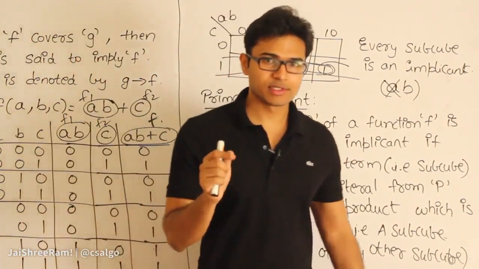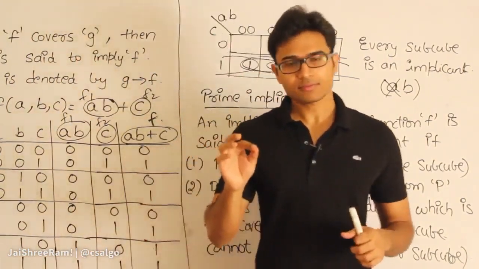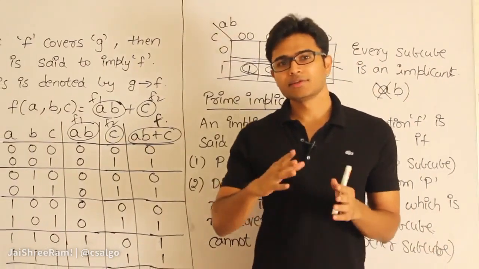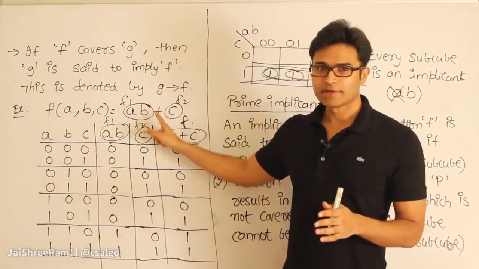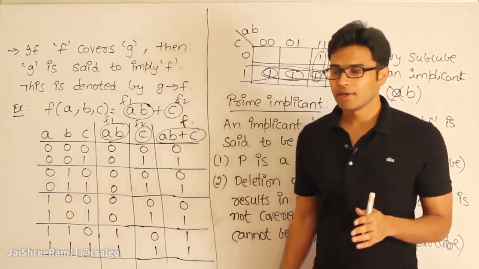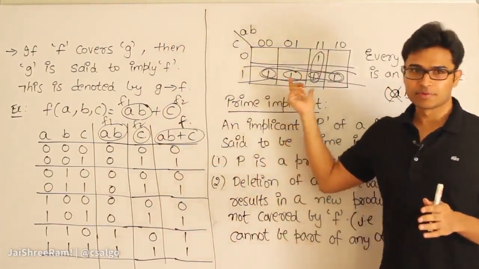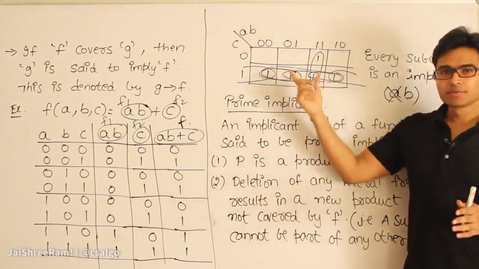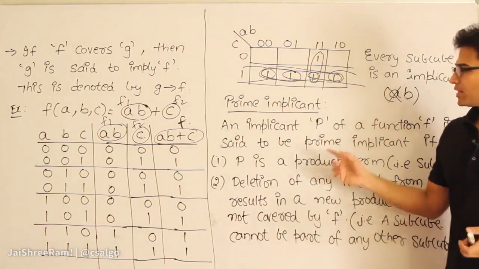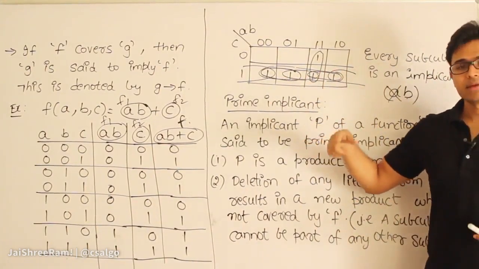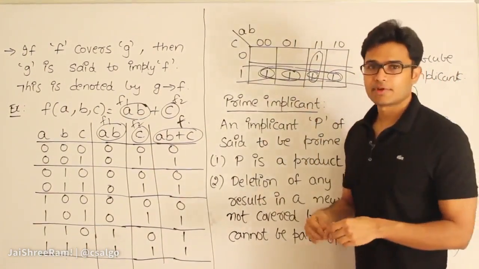So now we have seen what an implicant is. Anything that is covered by a function is called an implicant. So in this function, these two are implicants. Now coming to the K-map, these implicants turn out to be the subcubes, right? And these subcubes, if they are the biggest subcubes, are called prime implicants. Simple. Now we shall define what an essential prime implicant is, and then we shall see how to minimize the function, right?